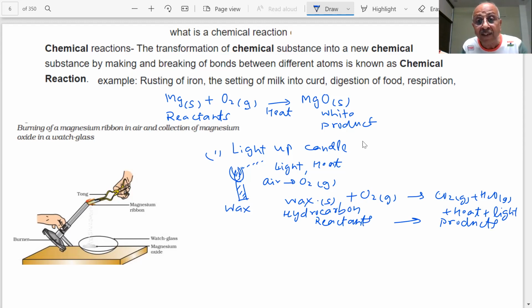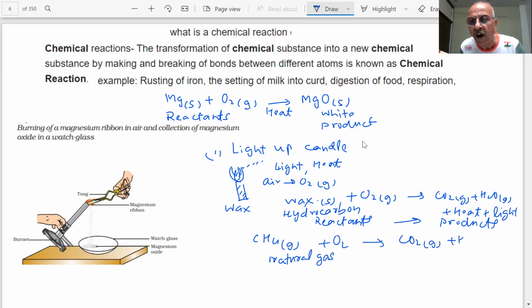So similarly, in your home, if you are using some gas which is octane, or a natural gas, for example methane, when it combines with oxygen, when we ignite it, what do you get, student? You get carbon dioxide, water, and you get heat with which you can make your food, etc. In the homes also, you have a butane gas, which you are burning. These are all examples of chemical changes.